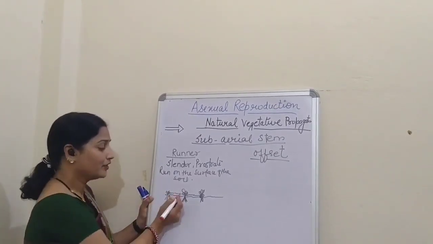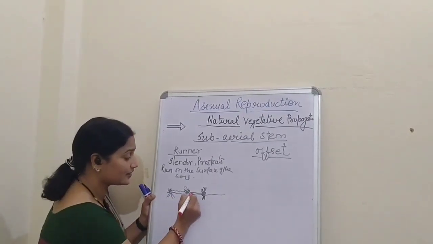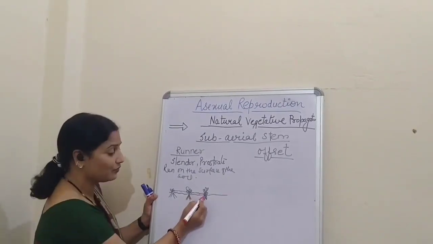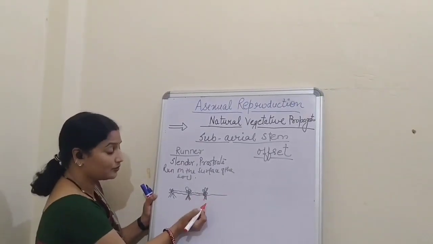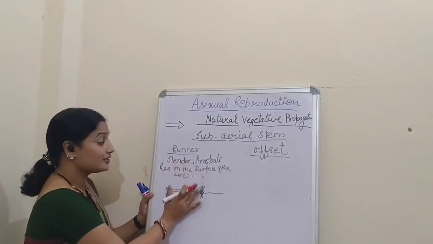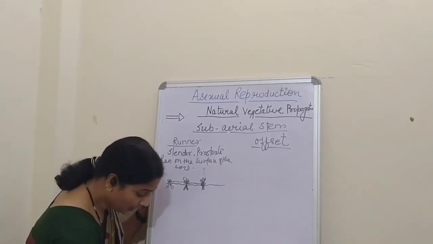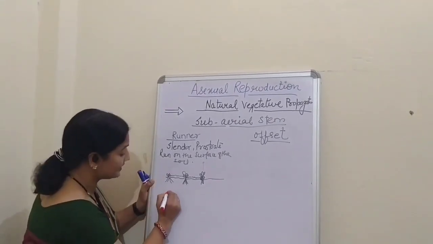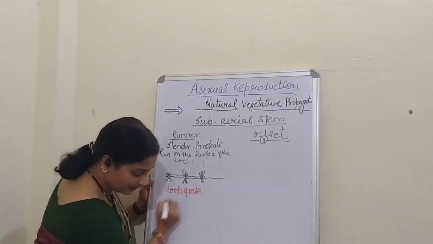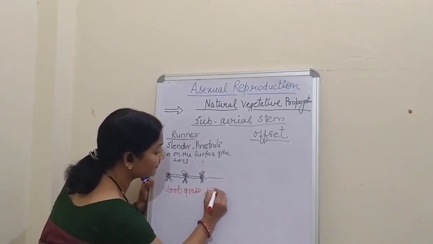Wherever the node touches the surface, the new plant will generate. Again the same, nodes and internodes. Again it will touch the soil, and from the node side a new plant will germinate. So this is about the runner. I told you the example was doob grass, and one more example is wood sorrel.